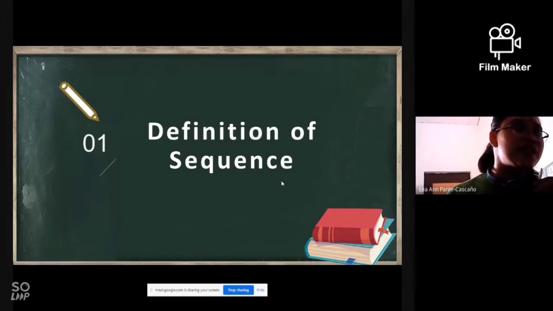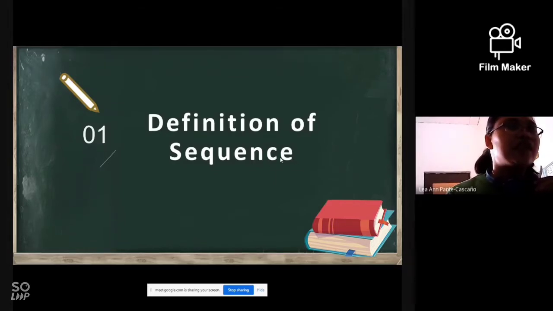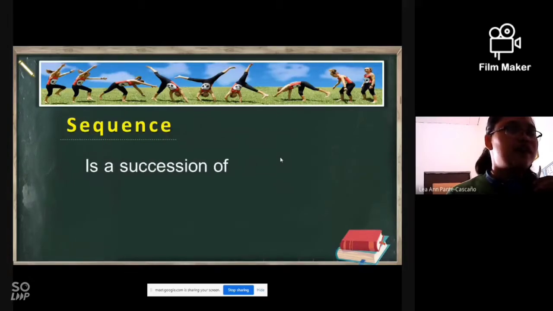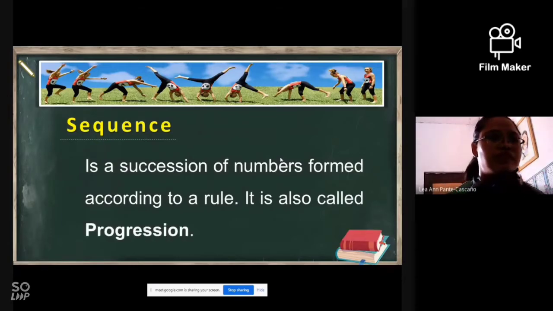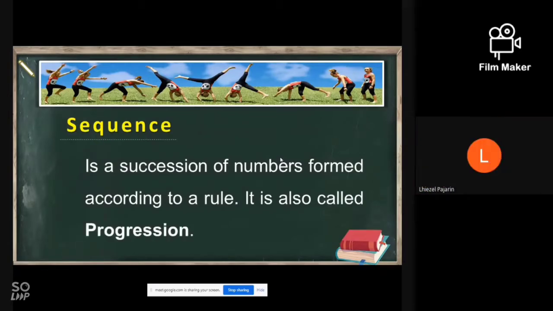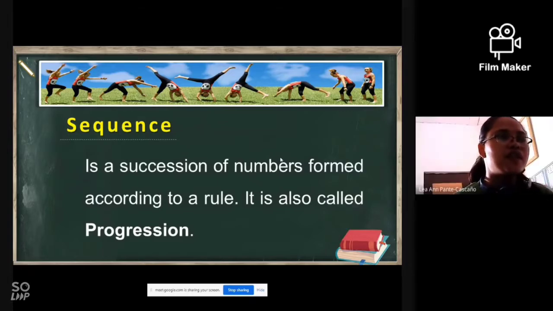Okay, so let's define what is a sequence. Hazel, kindly read the definition. Sequence is a succession of numbers formed according to a rule. It is called progression. Okay, when we say sequence, succession of numbers that formed according to a specific rule. When we say specific rule, there is a pattern. Okay? If you have numbers 1, 3, 5, 7, that is what we call now a succession of numbers.